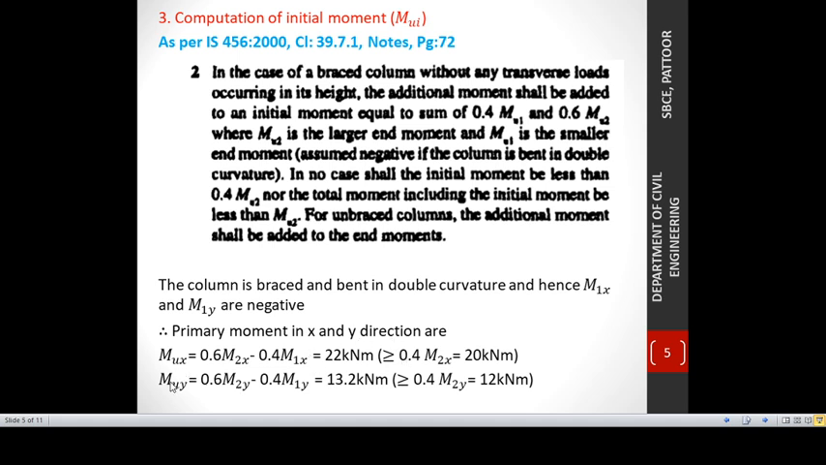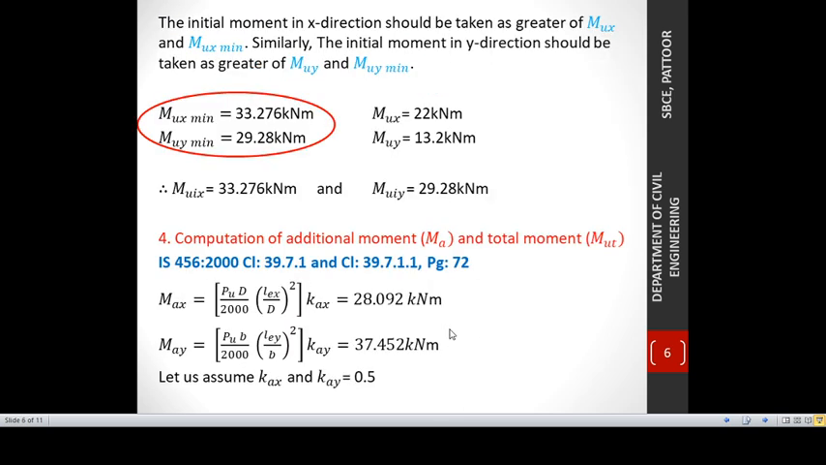Correspondingly, Muy is equal to 0.6 M2y minus 0.4 M1y, which is obtained as 13.2, which should also not be less than 0.4 M2y, which is equal to 12. Both Mux and Muy satisfy this check. The initial moment in x direction should be taken as the greater of Mux and Mux minimum. Similarly, the initial moment in y direction should be taken as the greater of Muy and Muy minimum.